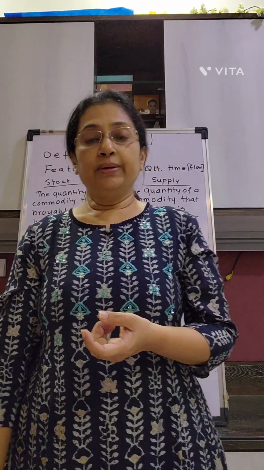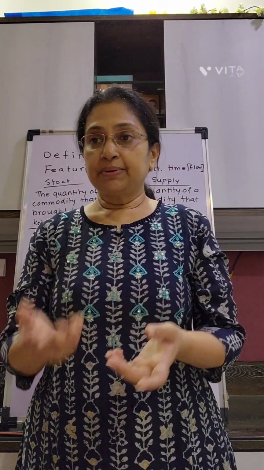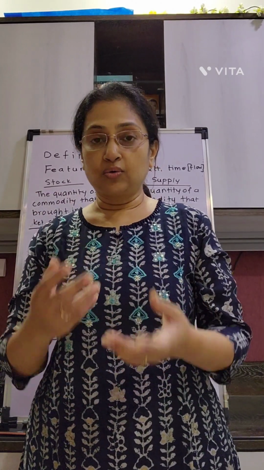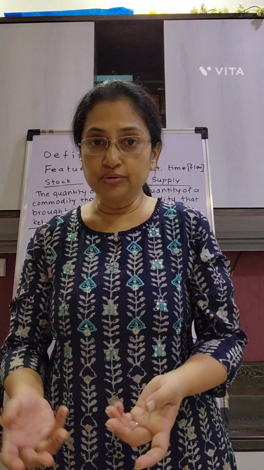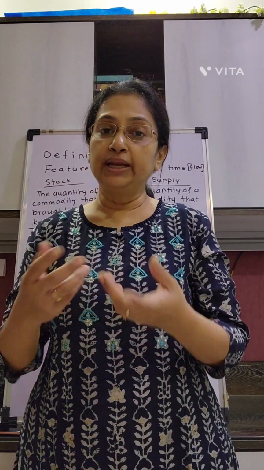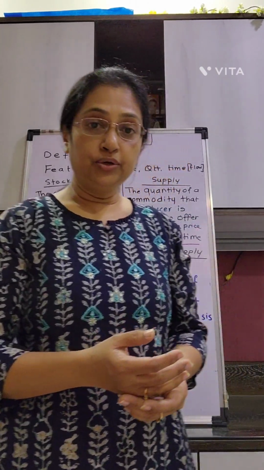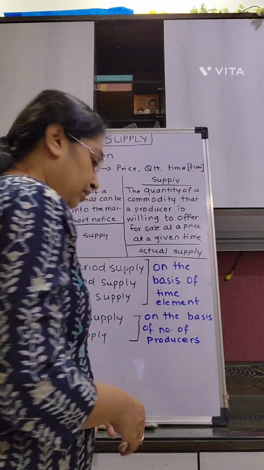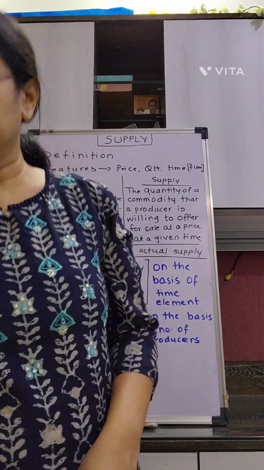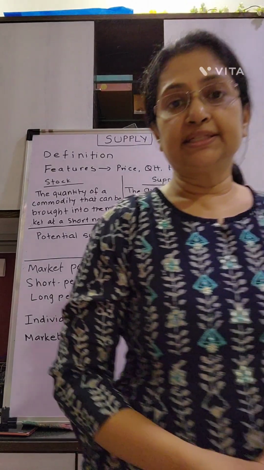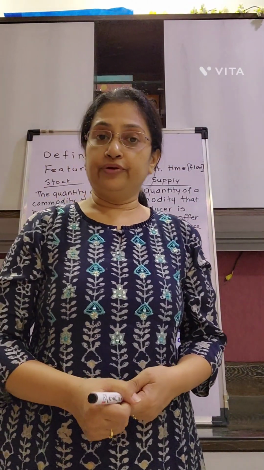And market supply would refer to the total supply, or the quantity of a commodity that all the producers in the market are willing to offer for sale at a certain price. That means here I would like to bring to your notice a new concept known as industry and firm.